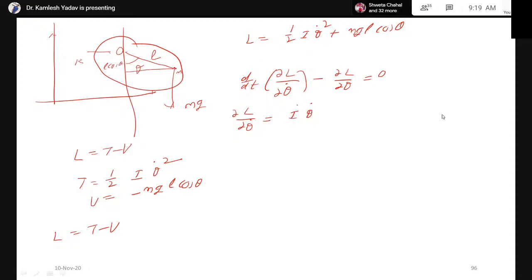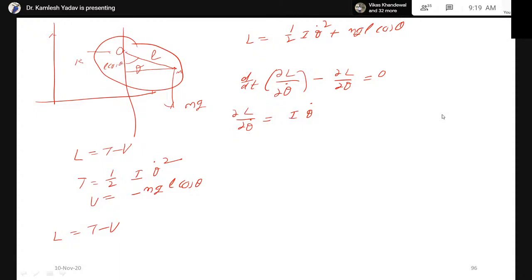Sir, why is the potential negative here? Okay, potential energy. We have considered the origin here. If you consider the origin here and take potential energy downward, that will be negative. And if you consider potential energy above the reference point, then that will be positive.